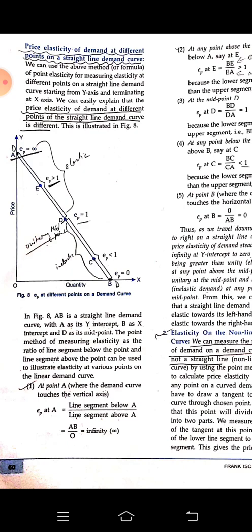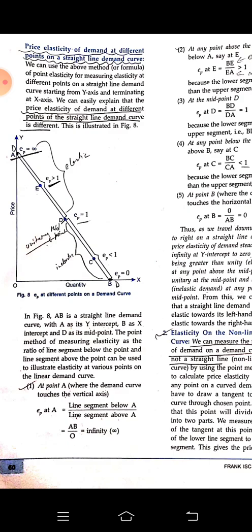And the last one is at B, where the demand curve touches the horizontal axis, where elasticity is 0.